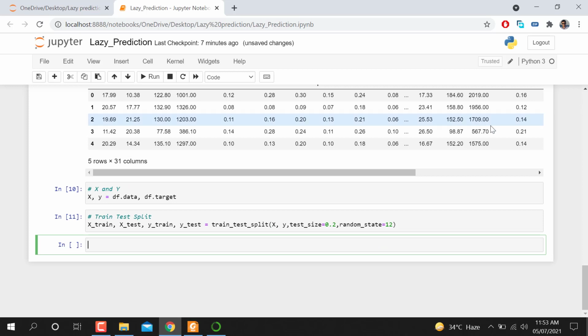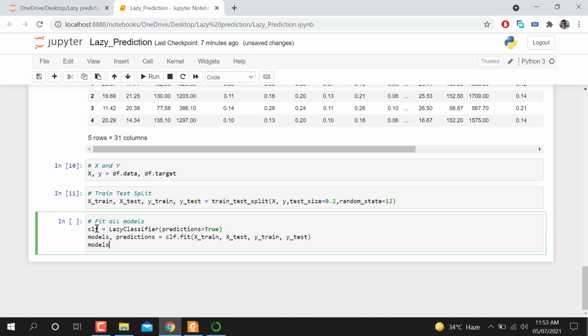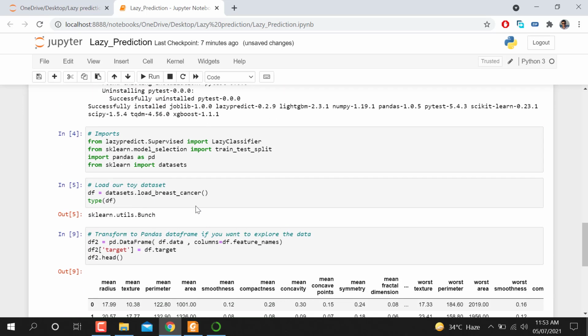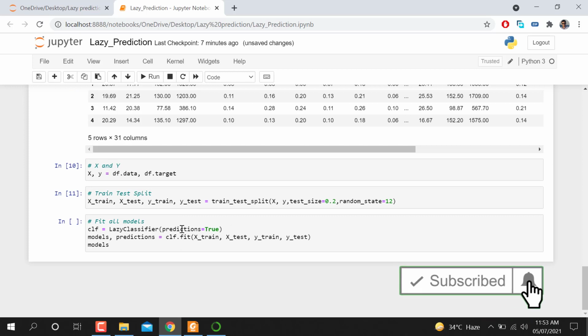After running this, we need to apply the lazy prediction algorithm. In this step, I'm going to paste my code here. You can see clf is equal to LazyClassifier. If you go above, we imported LazyClassifier from this library. So clf is equal to LazyClassifier, and predictions is equal to True.